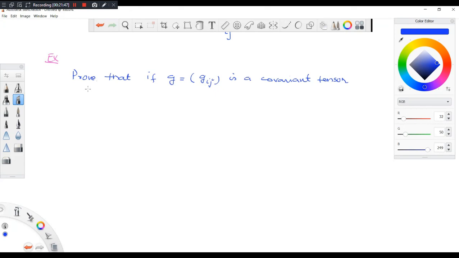And u equal to u^i, v equal to v^i are contravariant vectors.